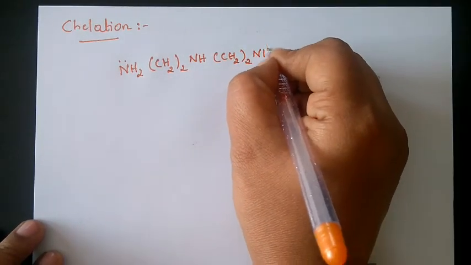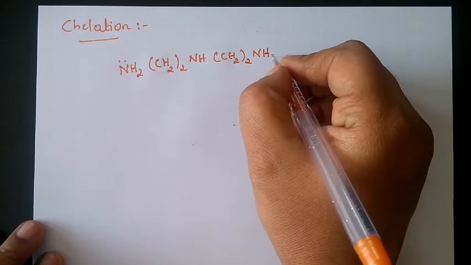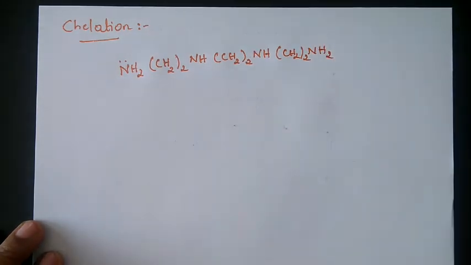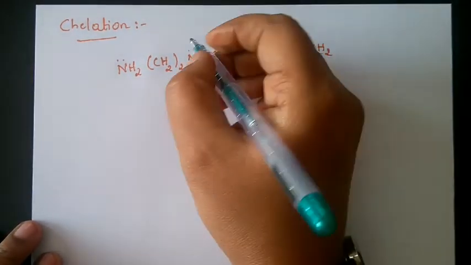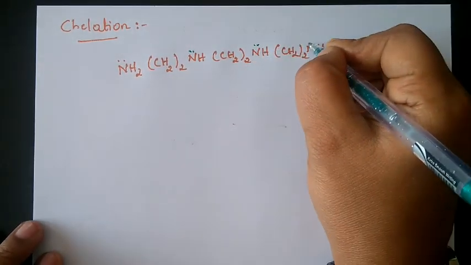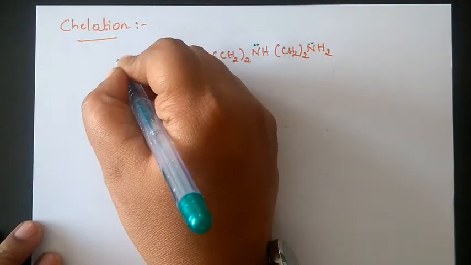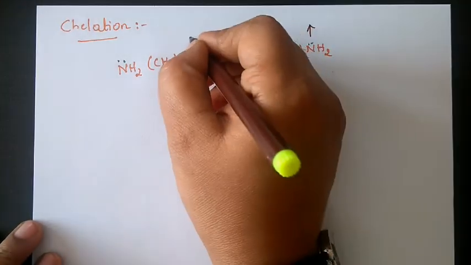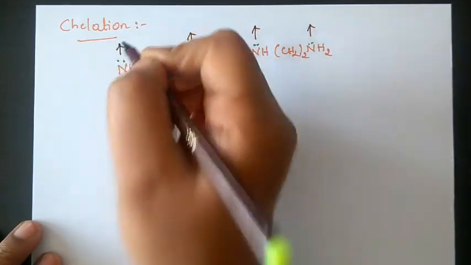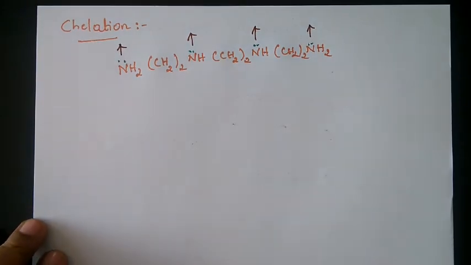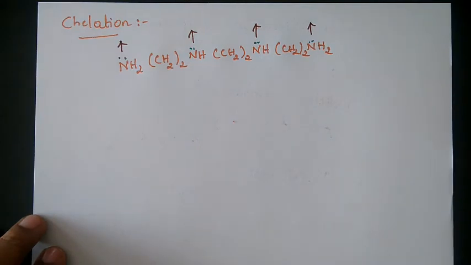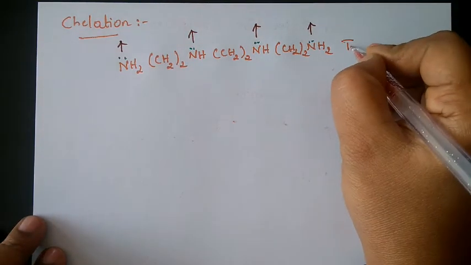So here is a ligand I am writing. Observe. On each nitrogen we have a lone pair, and these lone pairs will be donated to the central metal atom. So we have one donor nitrogen, one more. How many donor atoms, or how many ligating sites, are there? These are called ligating sites. The 4 nitrogens are ligating sites, and it is nothing but tetradentate.